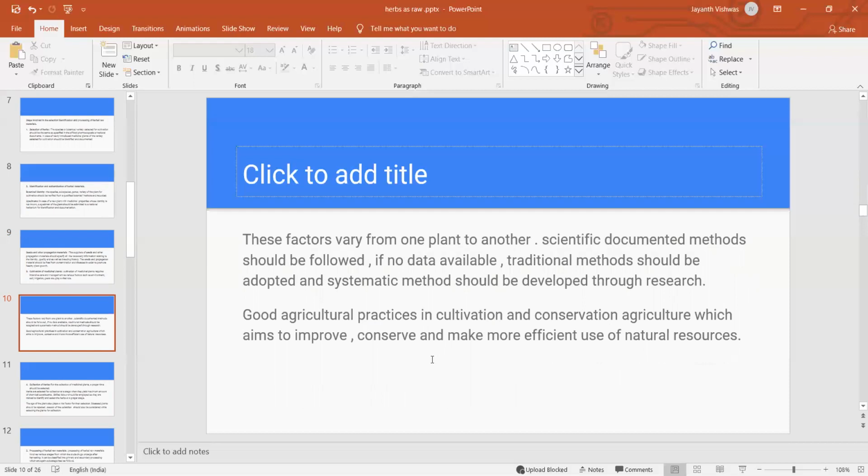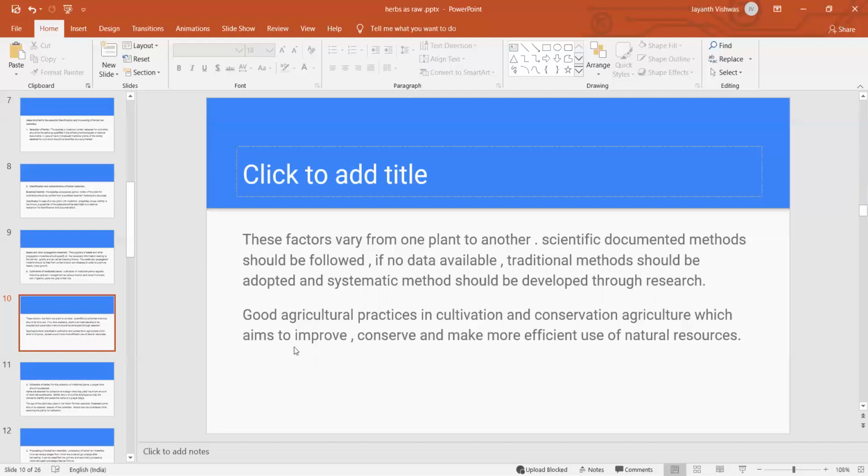So we have to follow some scientific documented methods before going for cultivation. And sometimes if any data is not available, we have to adopt some traditional methods, how traditional people are cultivating the plants. So we can adopt these traditional methods for growing or cultivating any plant, and also we can develop through research. Through research, we can develop our cultivated sources.